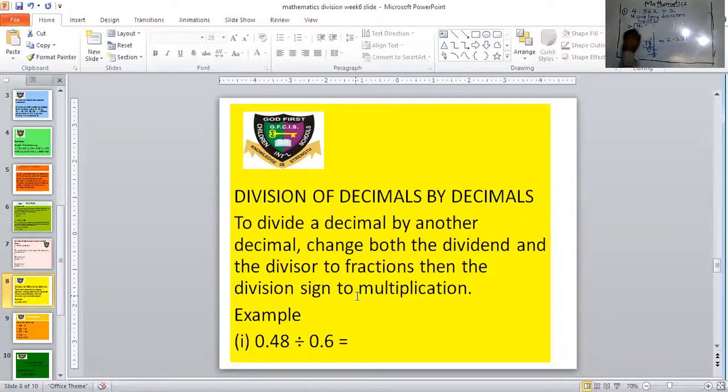You see what I'm saying here? So let's take an example under that one, division of decimals by decimals. So we'll have the example. It says 0.48 divided by 0.6. Okay, so let's see how that is done.